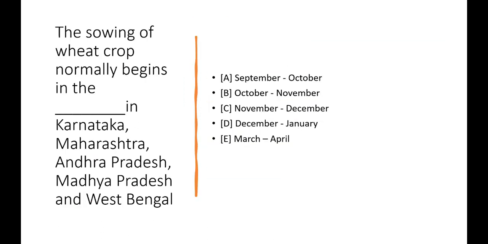Another important question is, the sowing of the wheat crop normally begins in dash in the states Karnataka, Maharashtra, Andhra Pradesh, Madhya Pradesh and West Bengal. The options are September to October, October to November, November to December, December to January, or March to April. The correct answer will be September to October. Okay, now come to the next important question.